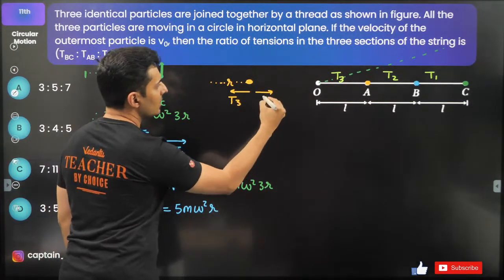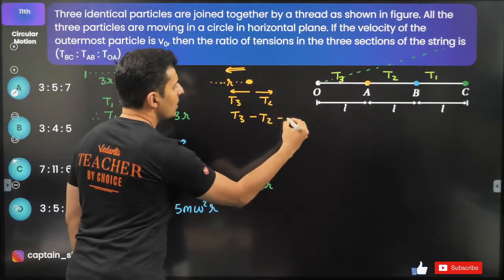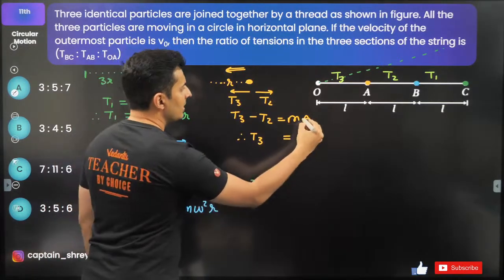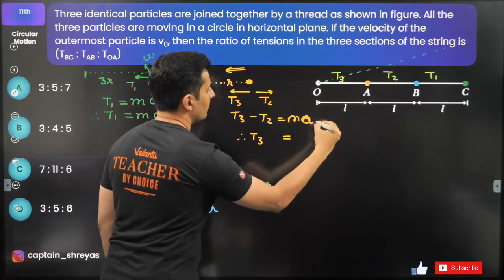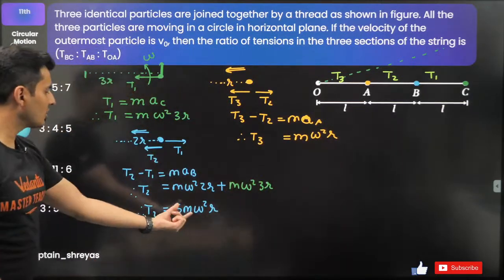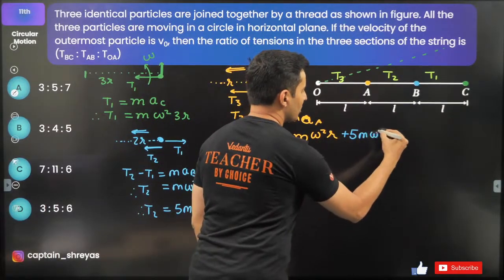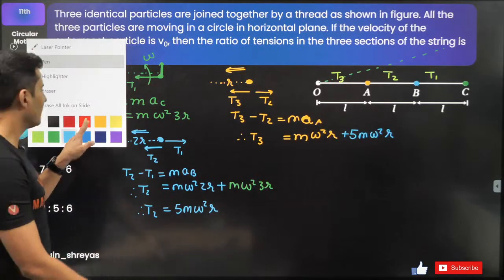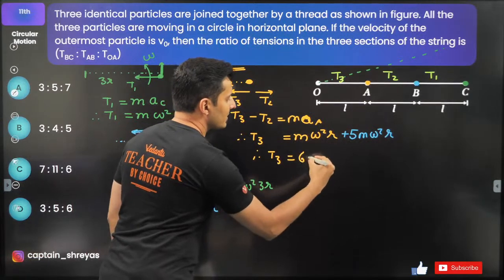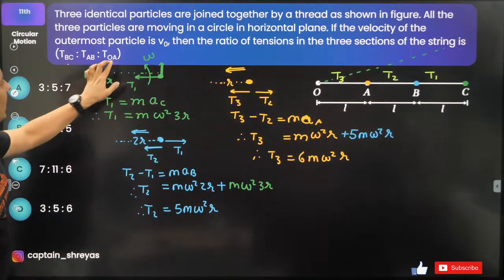From the other side, the tension is T2, and it is accelerating this way. So again, T3 minus T2 is mass into acceleration A. Acceleration of A will be omega square r. T2, I just got it from here. T2 is 5 times of that, so 5m omega square r. Correct? So when you solve it, what will you get? T3 will be 5 plus 1 is 6, 6m omega square r.